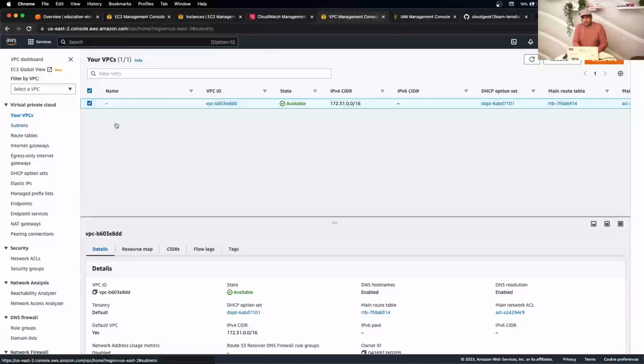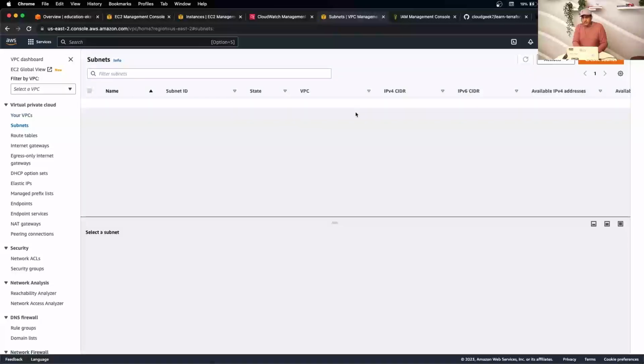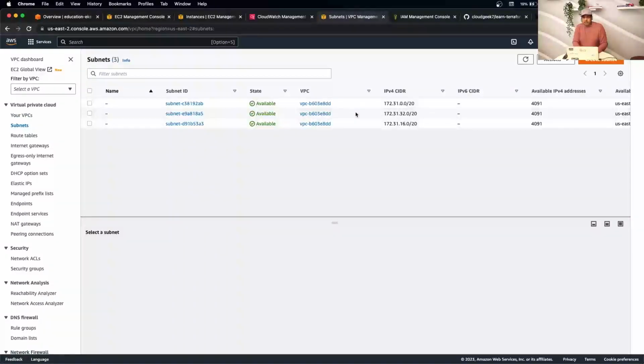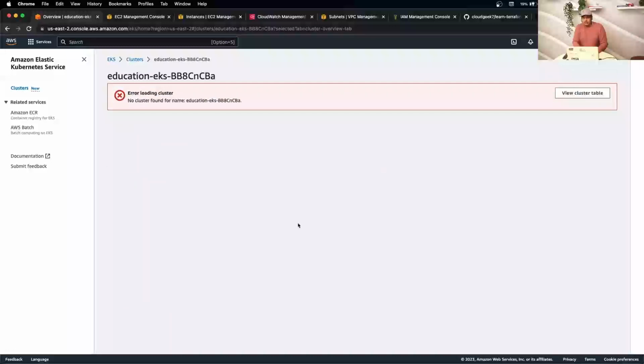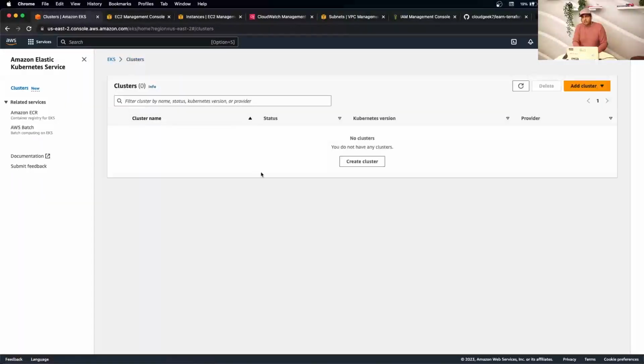So if you see, that's the default VPC which we had before. So that's, yeah, all the subnets which we created are gone. So that means your cluster should also be gone. That's it. No cluster found. If you go back to clusters, your cluster is gone.